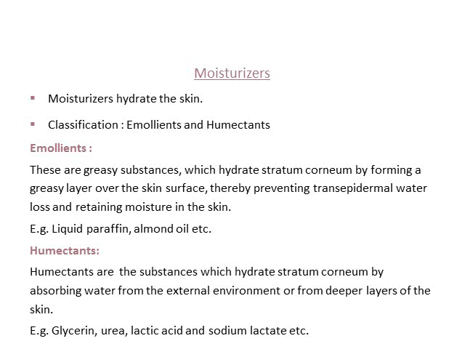Humectants are substances which hydrate the stratum corneum by absorbing water from the external environment or from the deeper layer of the skin. The common ones are glycerin, urea, lactic acid, and sodium lactate. So we have these two types of moisturizers, emollients and humectants.